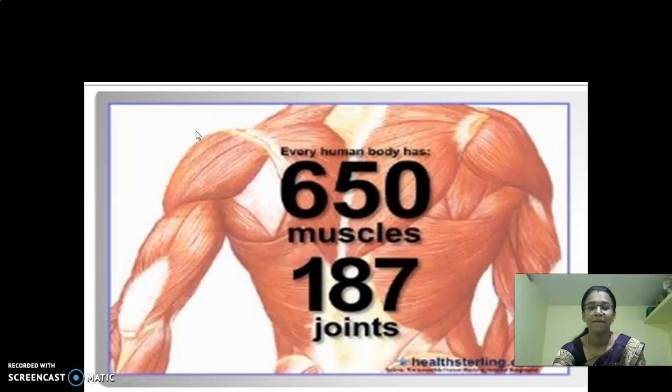And look here. Every human body has 650 muscles and 187 joints. So how many bones? 206 bones, 650 muscles and 187 joints. I'll tell you now what is meant by joint.